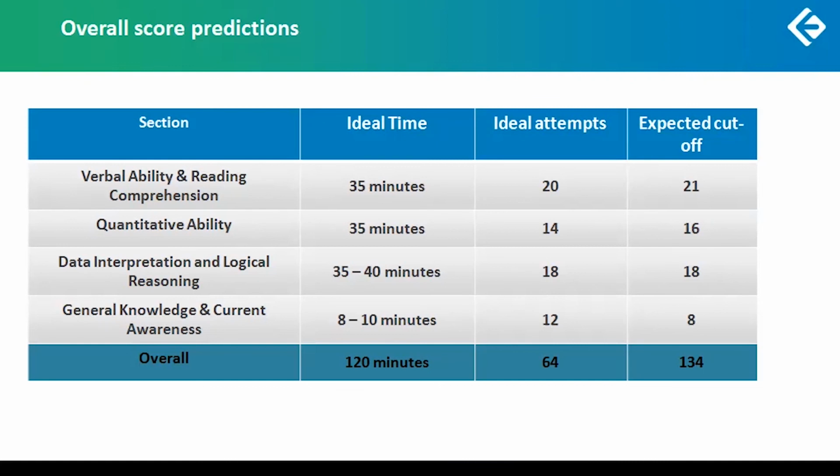So while 64 ideal attempts with an 80% accuracy would have given you a fantastic score of 51 attempts, which is 51 into 3, 153. 51 correct, and around 13 incorrect, that would be 153 minus 13, around 140, if you have been able to maintain an 80% accuracy.